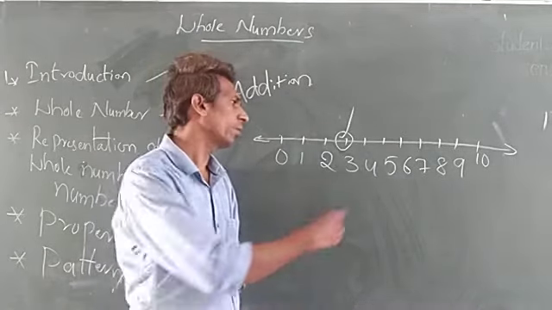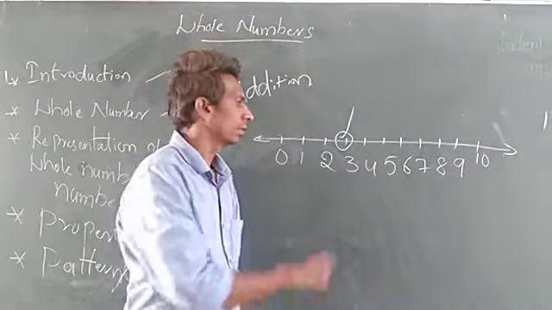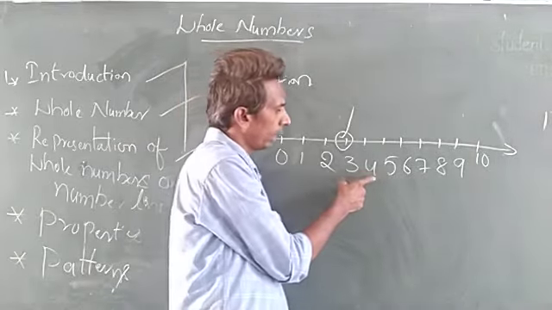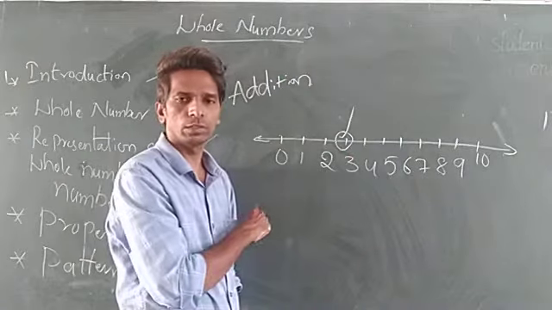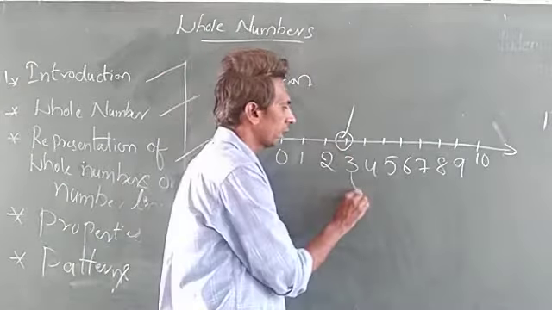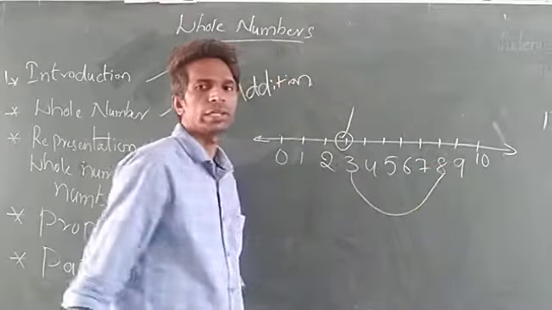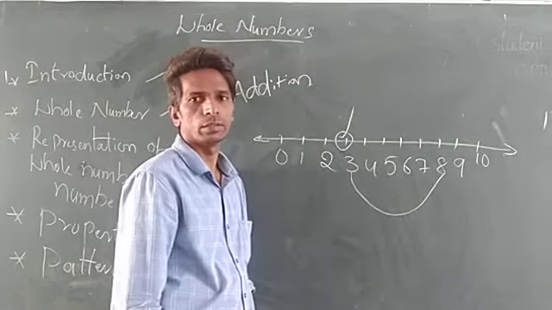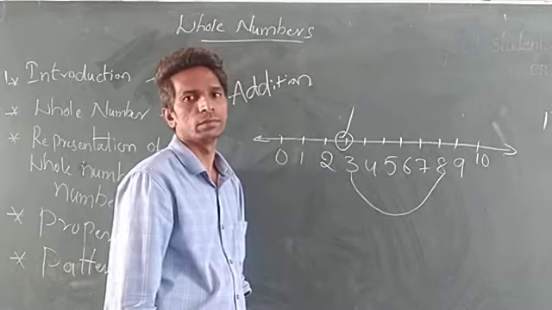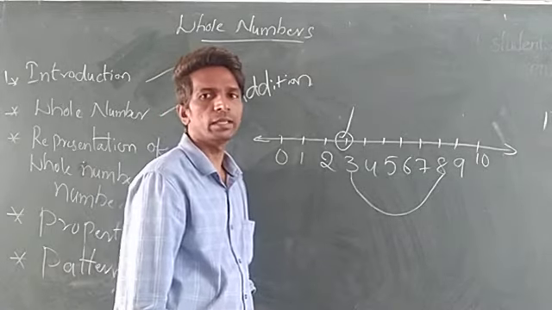So how many numbers after 3 is 8? From 3 onwards, 1, 2, 3, 4, 5. So by adding 5, I will get 8.